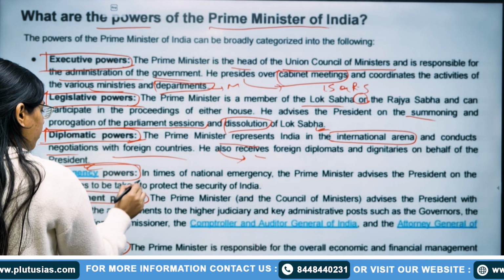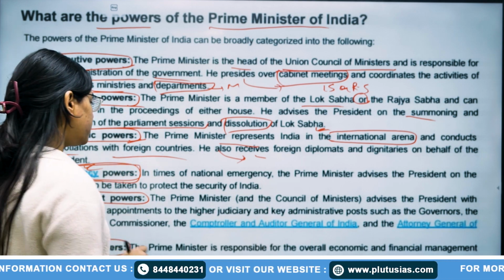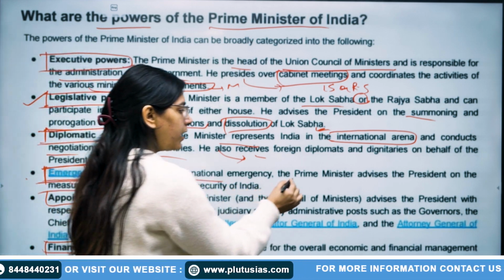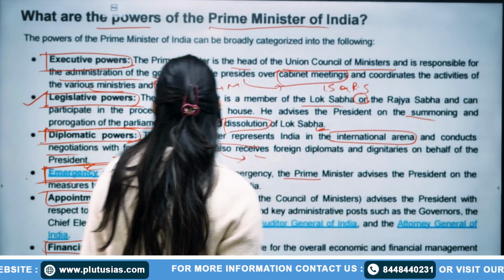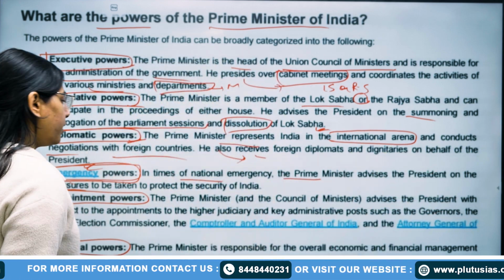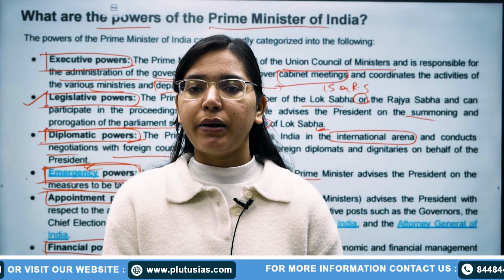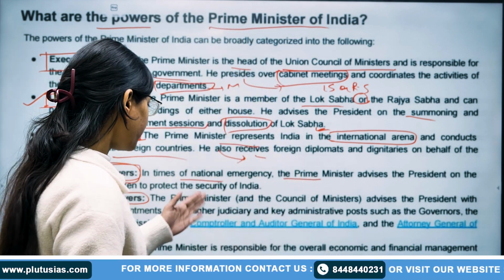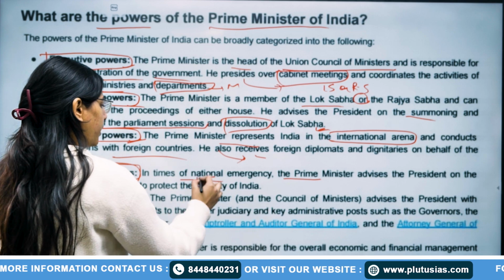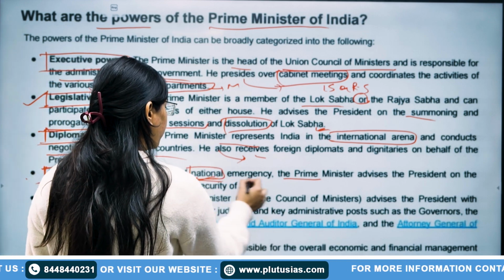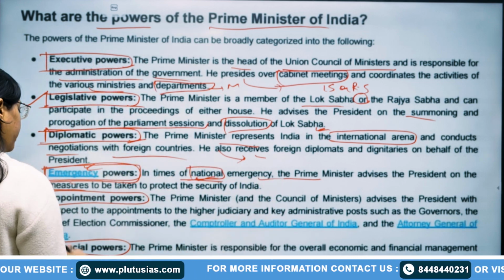After that, what are the emergency provisions? In times of national emergency, Prime Minister can advise President on the measures to be taken. If he wants to declare an emergency, okay, he can advise the President, and at that time, President will allow national emergency during our national emergencies.